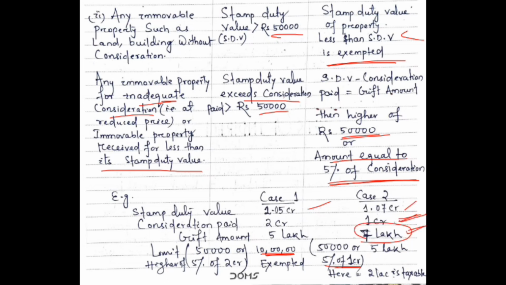Okay, but as we have received a gift of rupees 7 lakh, here 2 lakh will be our taxable amount, which is more than the limit we have calculated, that is the 5 lakh. So rupees 2 lakh here will be taxable.